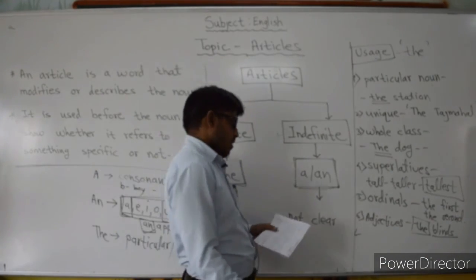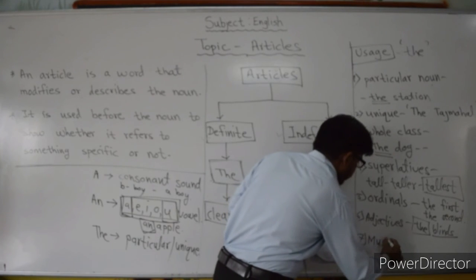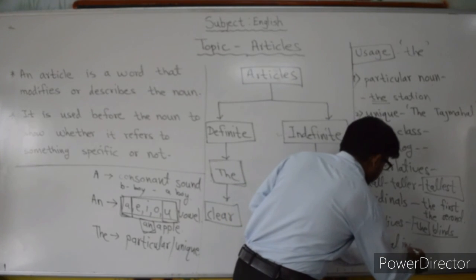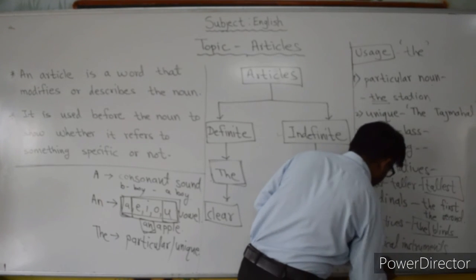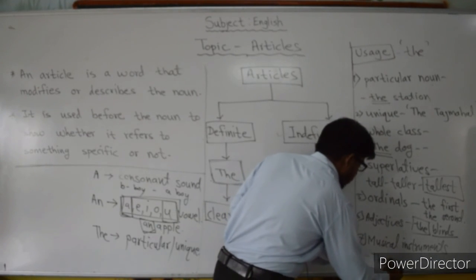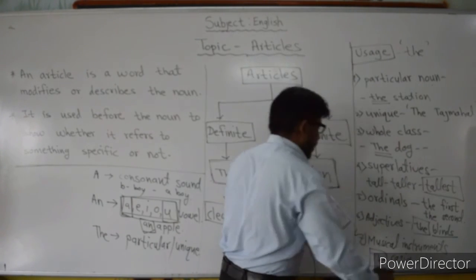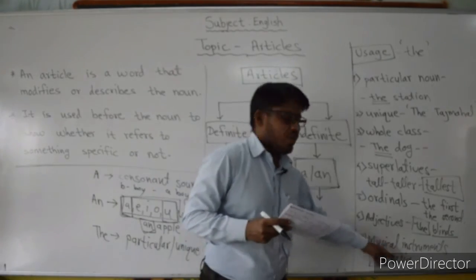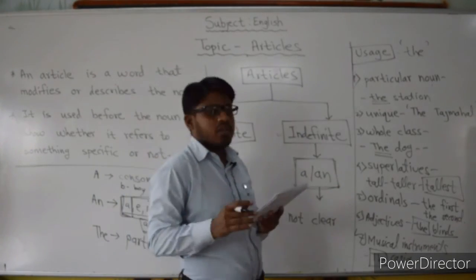And the last one, that is musical instruments. For example, the Casio. We are going to use the article before a musical instrument. So these are the rules. In front of these we are going to use the article.